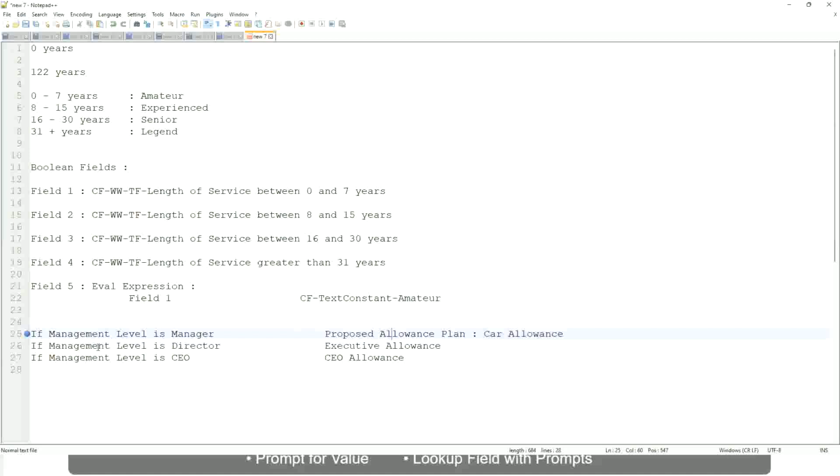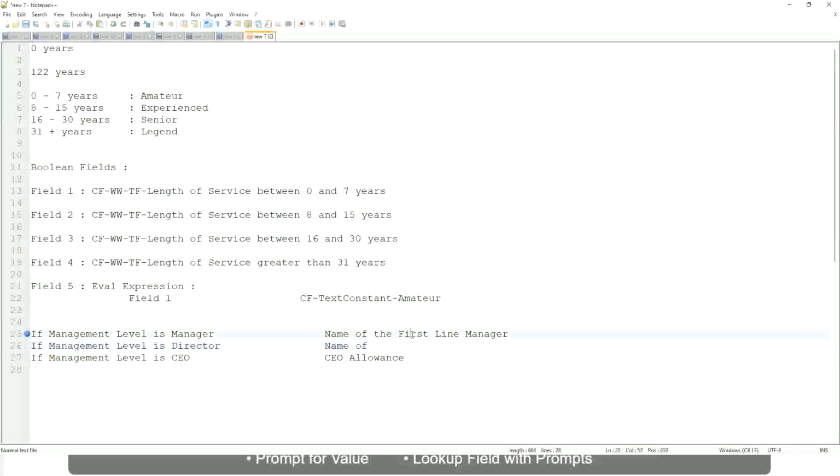Okay, forget about this. If the management level is manager, return first line manager, okay, I mean name of the first line manager. If it is director, name of first name of, oh sorry, I'm getting it all wrong.